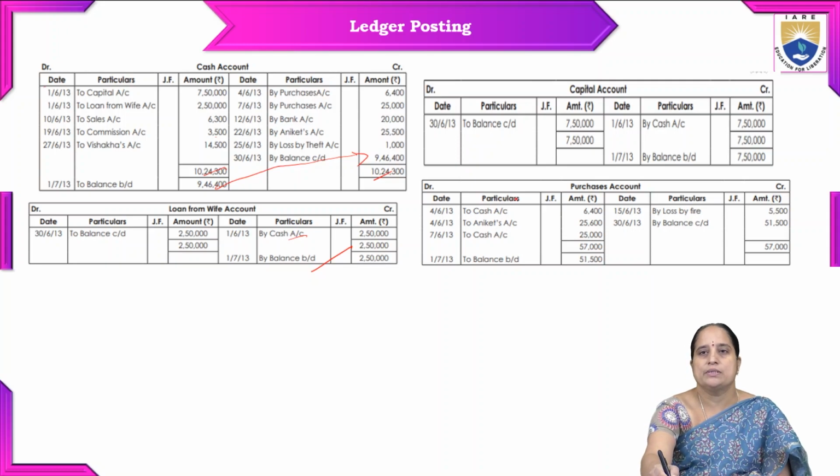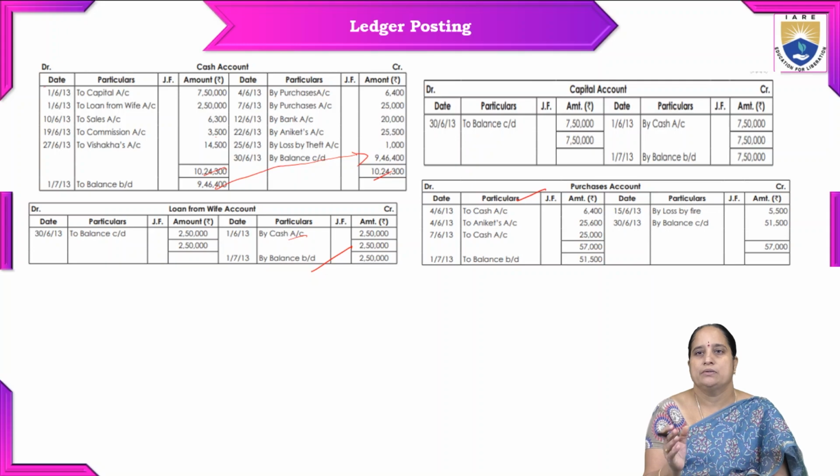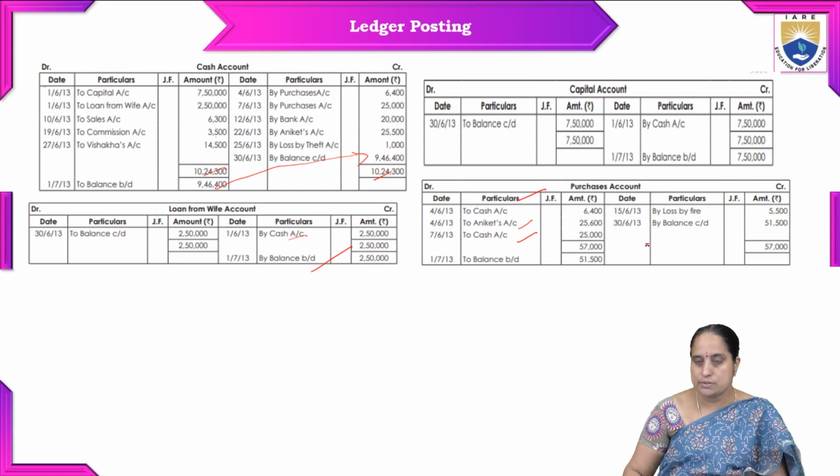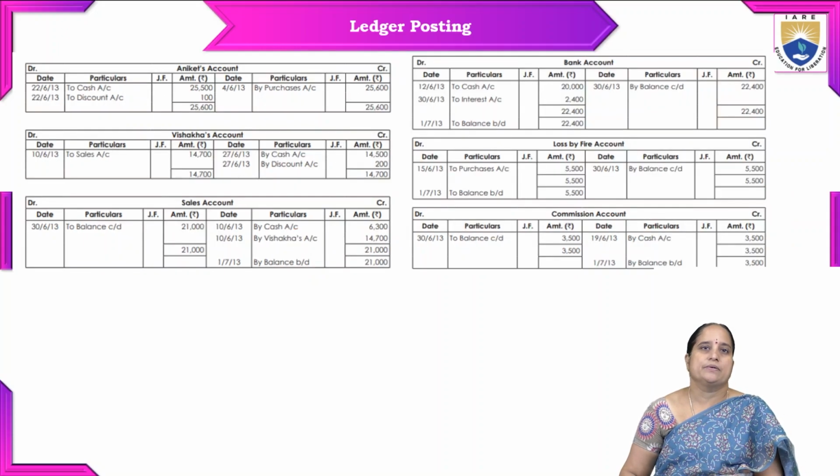And the next account is purchases account. On 4th June, to cash account, that is 6,400, and on the same day we also have some transactions with Ankit account, and cash payments he also made. So everything we have to enter like this. Individual accounts we have to prepare in the ledger.